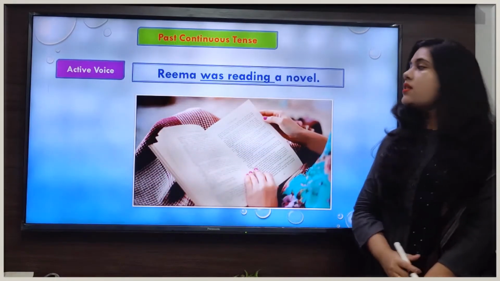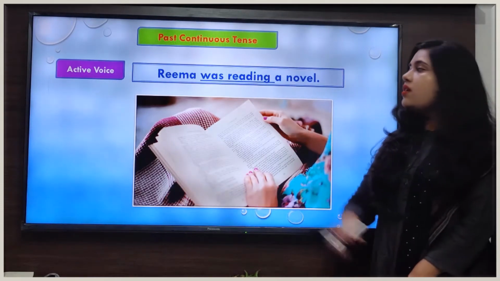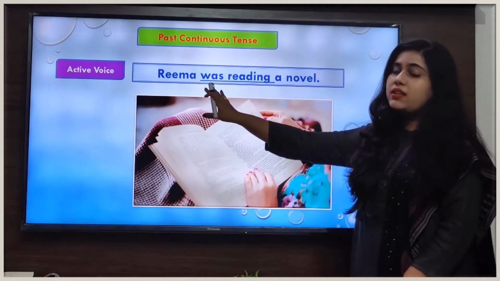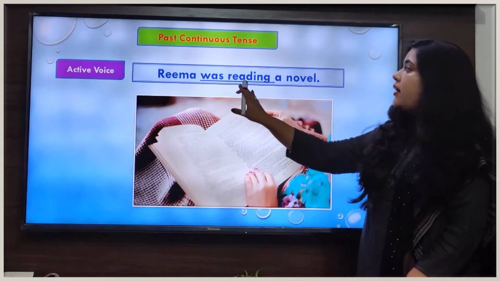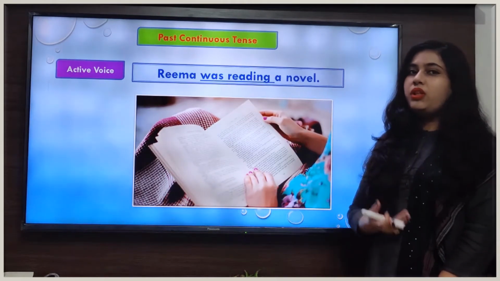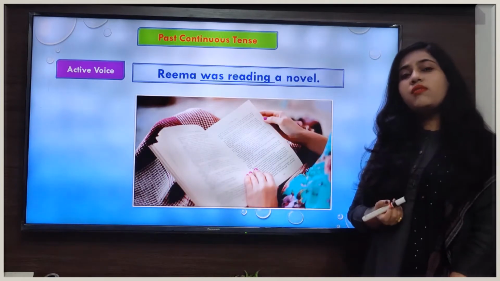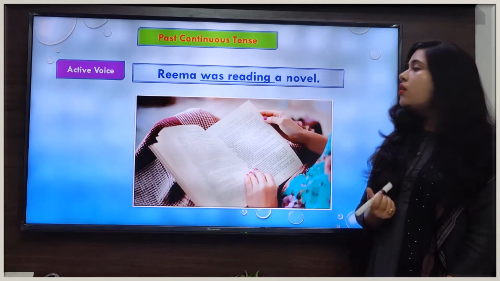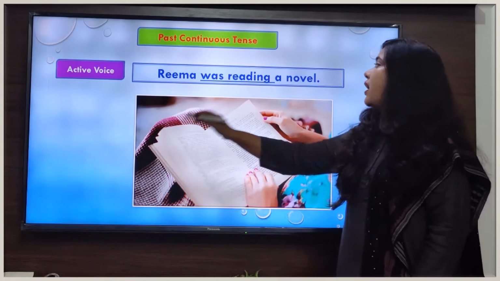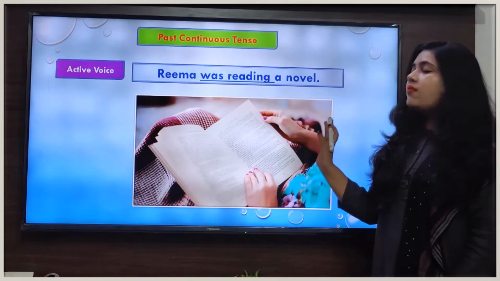The next sentence is Rima was reading a novel. In this sentence, our verb form is was reading. So here auxiliary verb was shows that this sentence is in past tense, and the main verb with ing shows the continuity of the action. That means this sentence is in past continuous tense. Now we see how will we change this sentence in passive voice. So as you can see here, in this sentence, Rima is the subject here and a novel is the object of the sentence here. Now we see the passive form of this sentence.